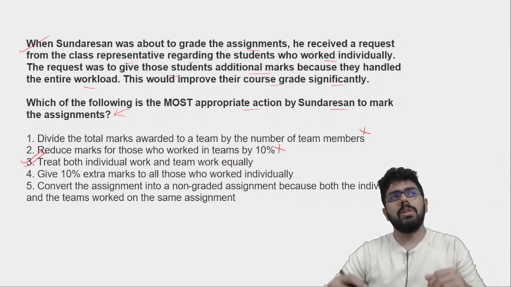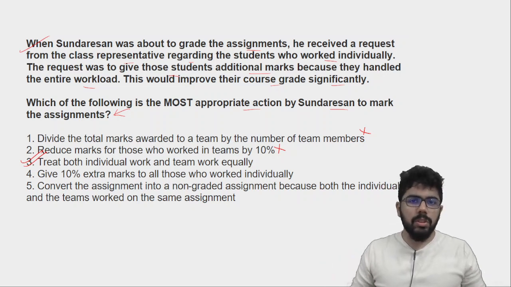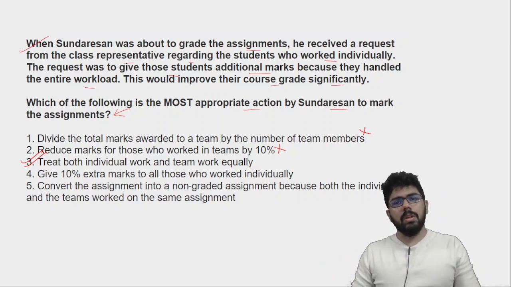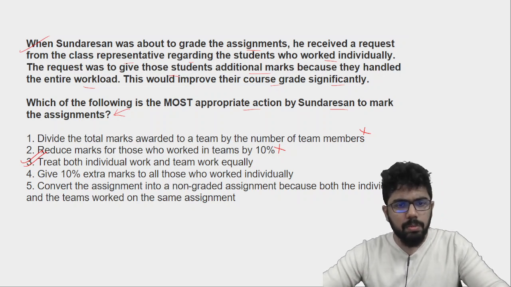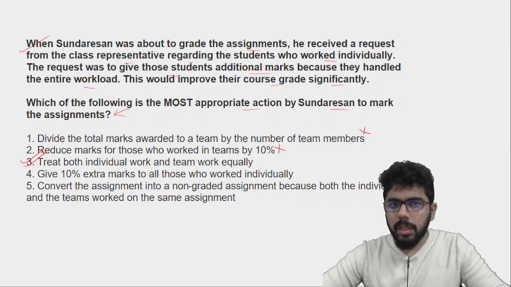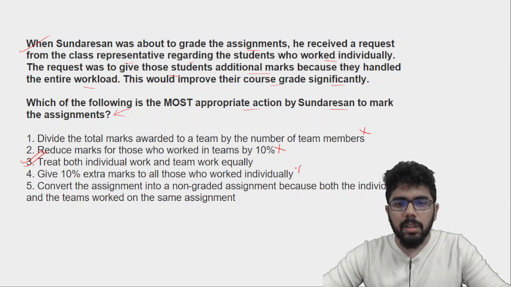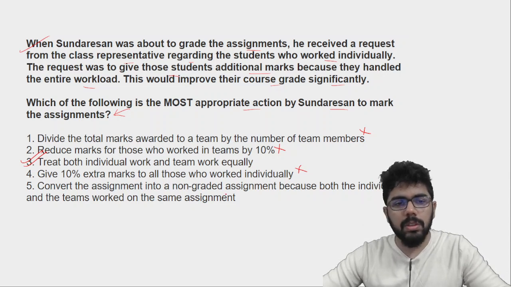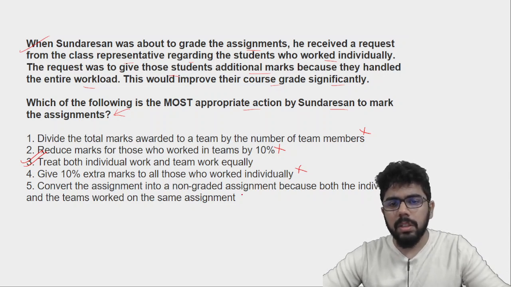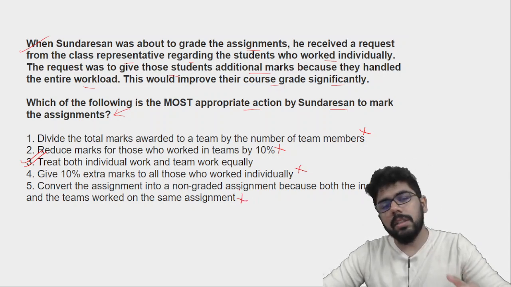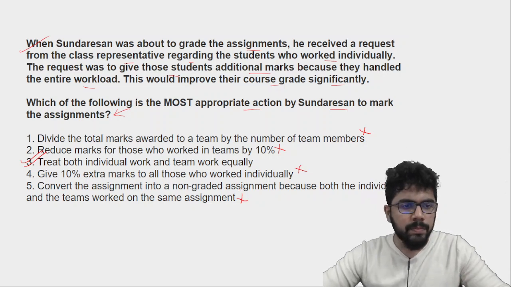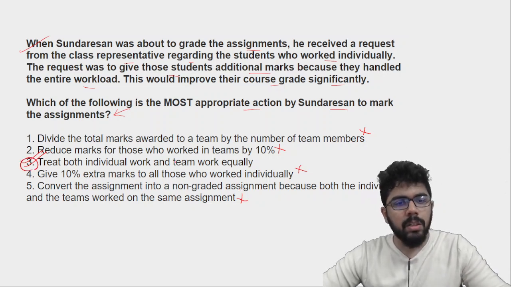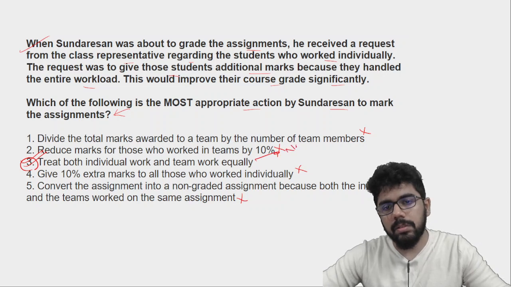Because जो लोग इंडिविजुअली काम किए, they had a choice to also work in teams but they worked individually, which is fine. तो एंड में बोलना कि हमें एक्स्ट्रा मार्क्स चाहिए, that doesn't have any rationale. तो 10% कट करना या 10% एक्स्ट्रा देना उसका कोई लॉजिक नहीं बनता. Convert the assignment into a non-graded assignment because both individuals and the teams work on the same assignment. Again out of context, क्या रीजन से असाइनमेंट दिए थे, क्या किए थे, we don't know, but this is being fair. Okay, no biasness.